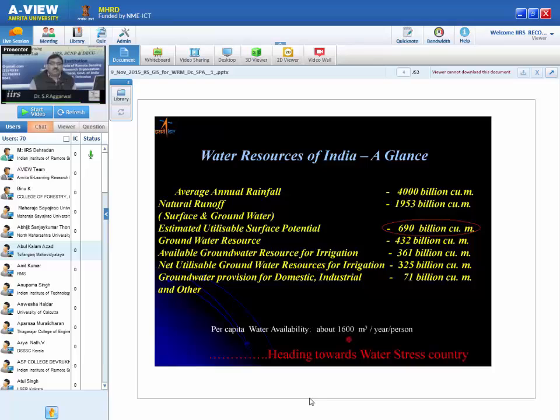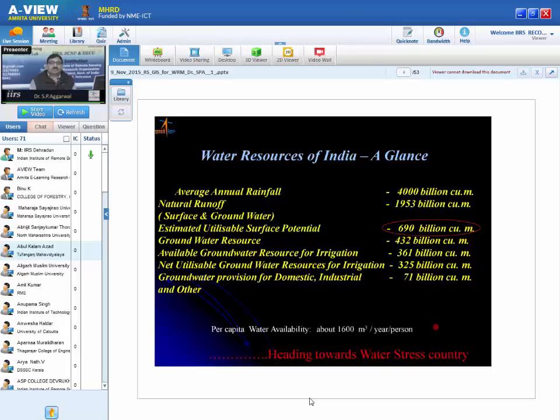We say that if water availability per person in any country is less than 1500 cubic meters in a year, then that country is a water stress country. And now with this figure, it is visible that we are heading towards being a water stress country. So this is the need of the hour: to save water, to improve the efficiency of irrigation.